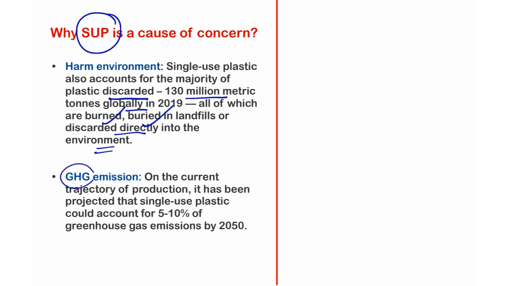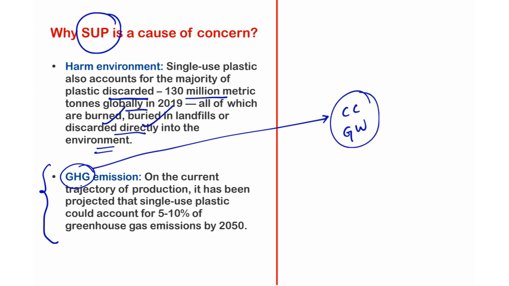And the second important aspect is greenhouse gas emissions. It is an important point of concern because greenhouse gases are very important elements that account for climate change, global warming, etc. Right? On the current trajectory of production, it has been projected that single-use plastic could account for 5 to 10% of greenhouse gas emissions by 2050. So that is the reason why it is a point of concern, right? That is the reason why they should be banned at any cost in each and every country, not only in India.